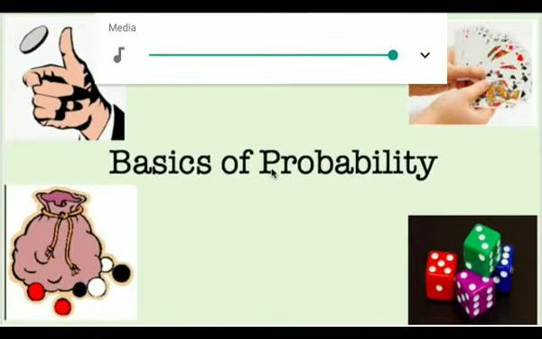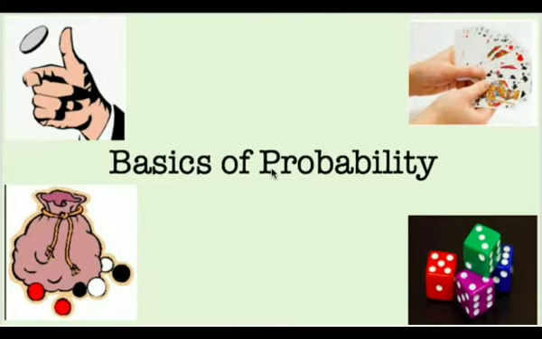We come across a number of situations which may or may not happen, and we are not sure of the outcome. For example, by just looking at the clouds, I can say possibly it will rain today, but it is not sure whether it will rain or not. So there are many situations like that. When we start calculating the possibility of something to happen or not to happen, if we want to calculate that possibility mathematically by assigning some value to it, that is called probability. So we are going to learn about it in my later videos.